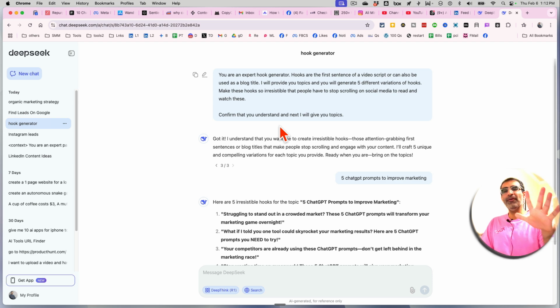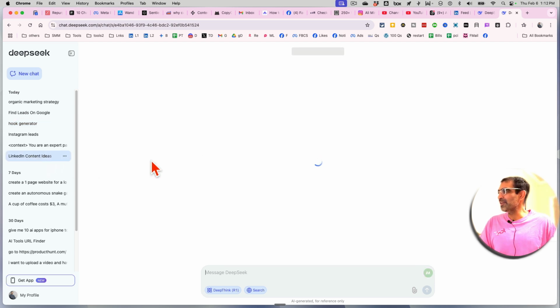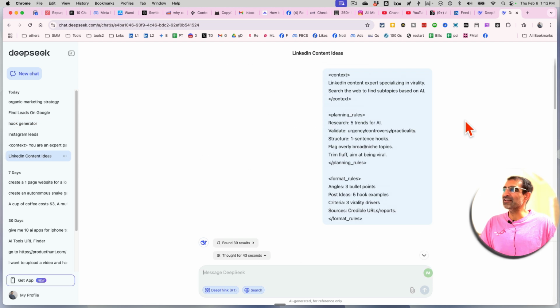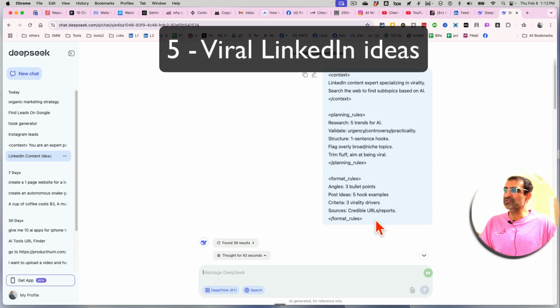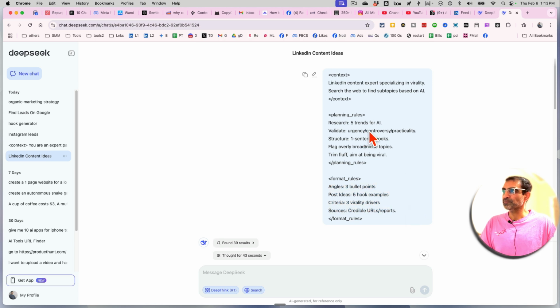All right, number 5, it is LinkedIn content ideas, viral content ideas. And I'm using the same format here, the context and then the planning and then the format rules. So the context in this case is LinkedIn content expert specializing in virality. That's who you are. Act as that. Search the web to find subtopics based on AI. So this is the topic I'm going with.